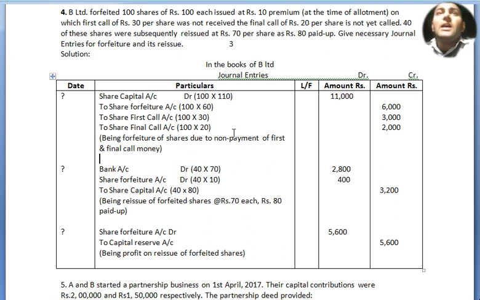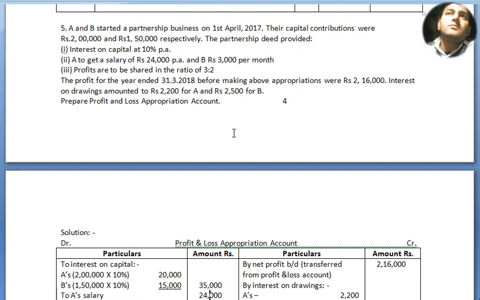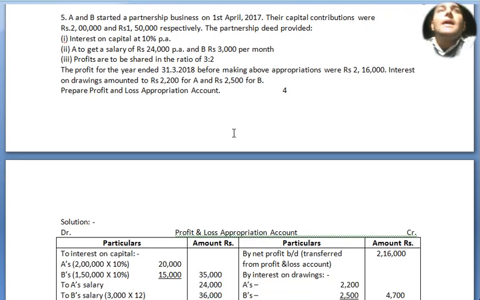All right, now we move to our next question. A and B started a partnership business on 1st April 2017. Their capital contributions were ₹2 lakh and ₹1,50,000 respectively. The partnership did provide interest on capital at the rate of 10%.